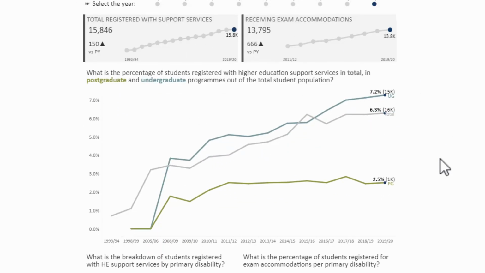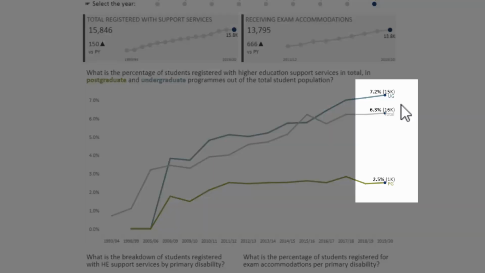Further down, if we come into our percentage breakdown of disability, what this second table that we're looking at here is measuring is what percentage of the student population is registered with disability support services. And you can see here that we have a breakdown at undergraduate level in blue, the total number there in grey, so that's the total student population, and in green then below the postgraduate population. So we can see that currently in the selected year, which is 1920, it shows that 7.2% of the undergraduate population are registered with support services, 6.3% of the total population, but only 2.5% of the postgraduate population.